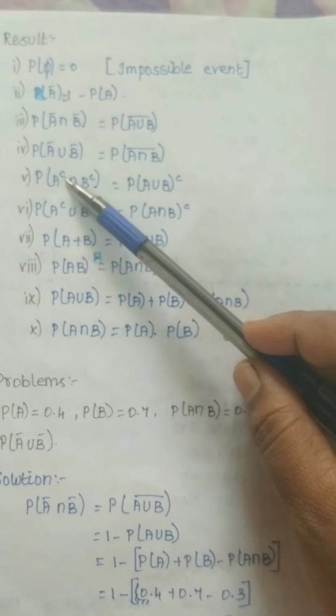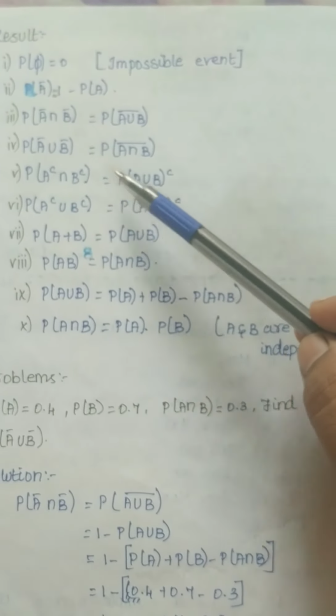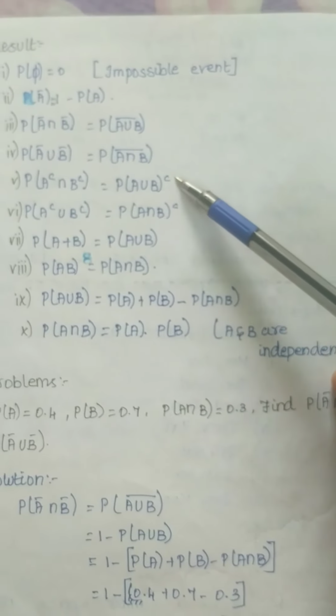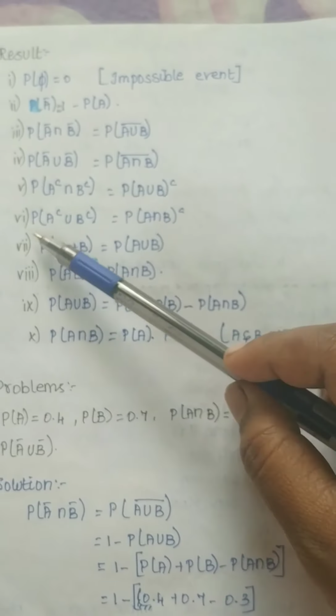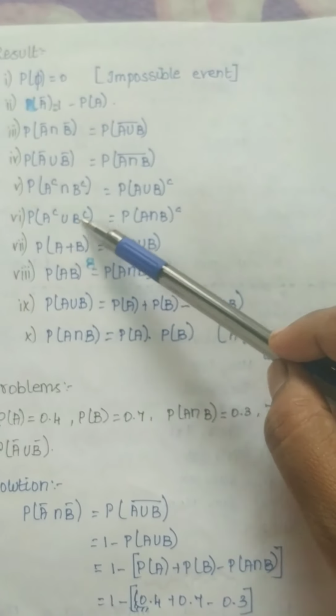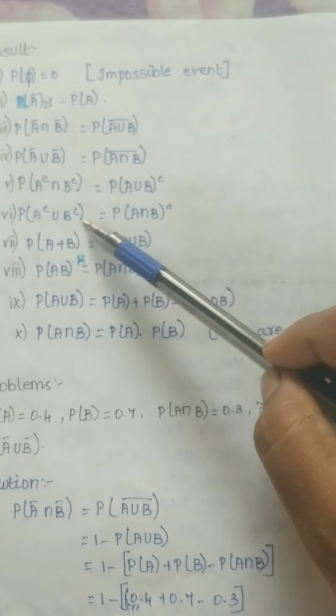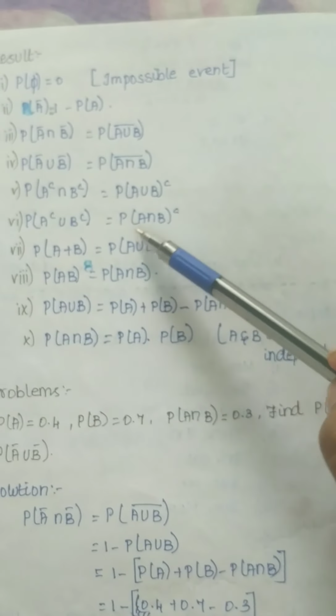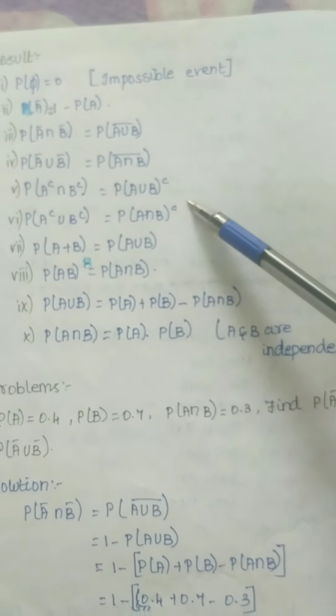Probability of A complement intersection B complement is nothing but probability of A union B the whole power C, whole complement. Probability of A complement union B complement is nothing but probability of, just opposite, right? Intersection means union, union means intersection. Probability of A intersection B the whole power C.